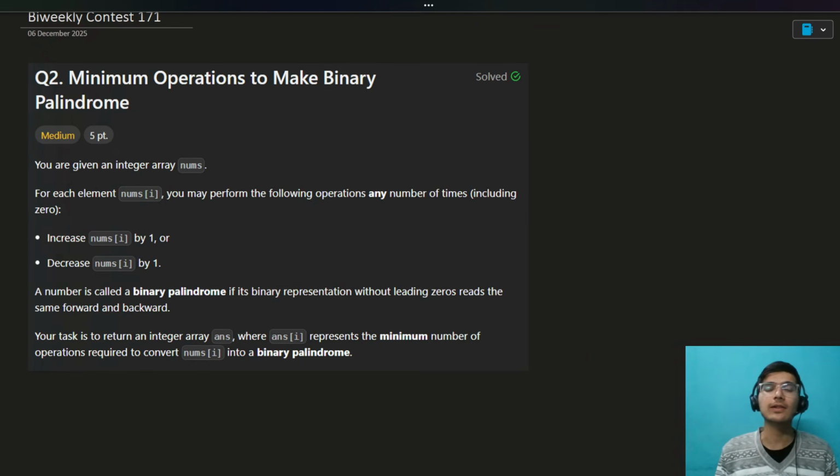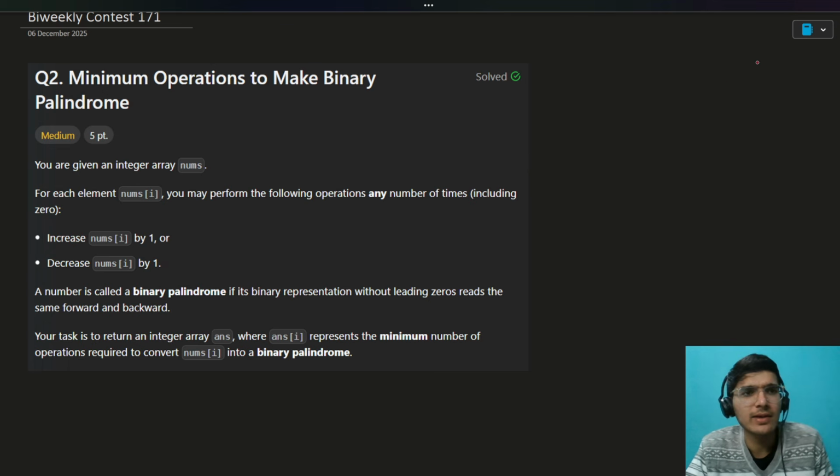Today, we're gonna solve the second question of today's contest. Trust me, guys, this is a very, very simple problem. I don't know why they made this a five pointer, and we'll see. If you're not able to solve this problem, no worry. We'll understand the detailed intuition, and using this problem you can solve multiple problems. Let's try to deep dive into the intuition.